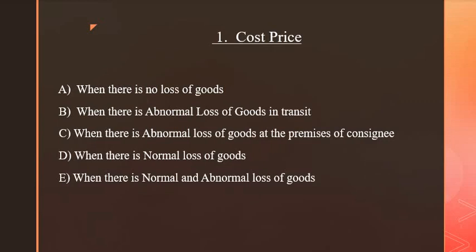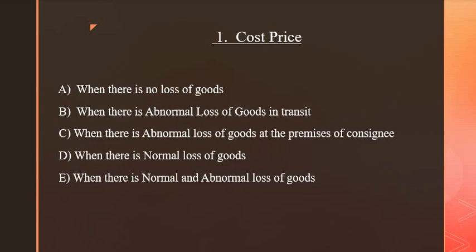So if there is abnormal loss of goods in transit, that means when the goods are being transported, while they are on the way, that is called transit. Then third, when there is abnormal loss of goods at the premises of consignee.